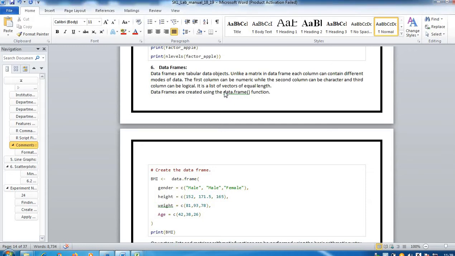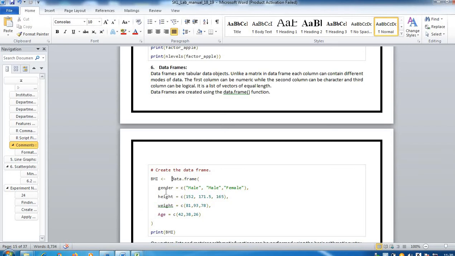Now see how to write a data frame. It is to be written like this. This is the function which is used to create a data frame. Now this is a simple example. See, this is a comment, create data frame. The name given to this created data frame is capital BMI. You can write any name, no problem. The keyword used is data.frame with an opening bracket, and this is the corresponding closing bracket.